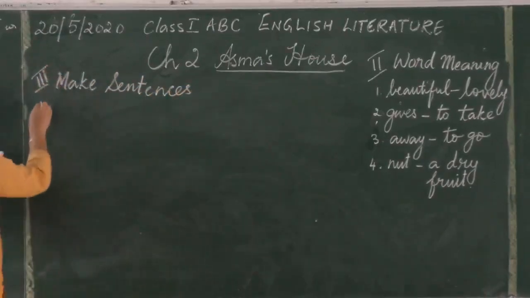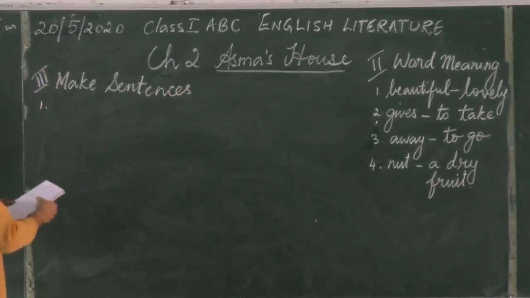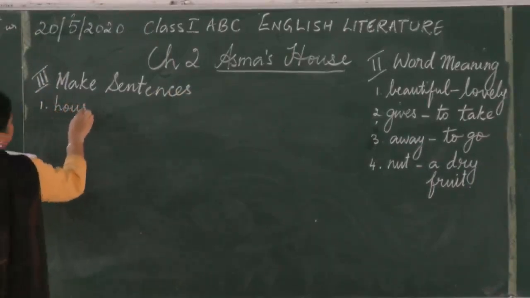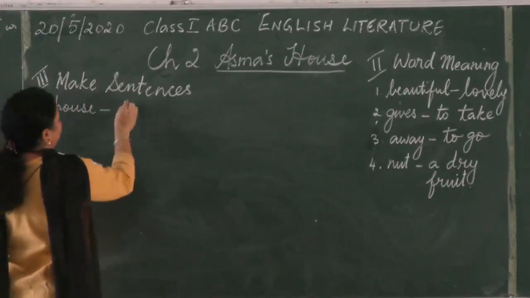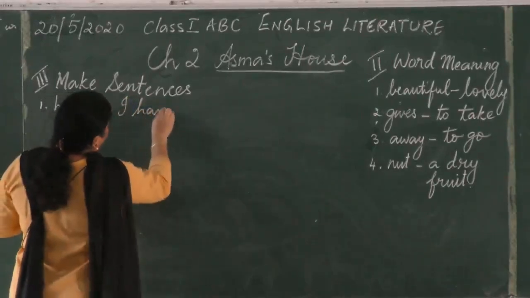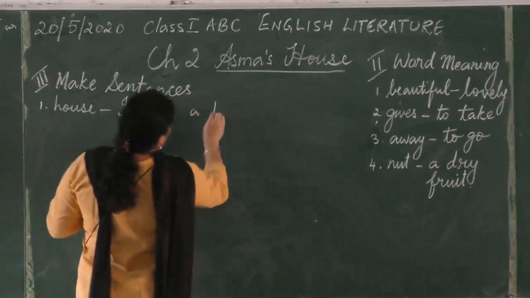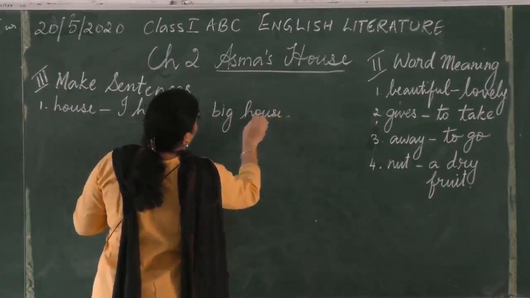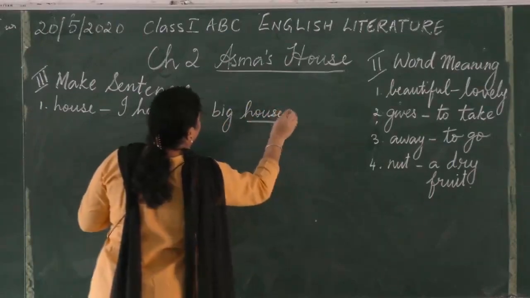So number 1 will be house. So you can make a sentence with the word house. You can write I have a big house or a small house. And you will underline the word house.